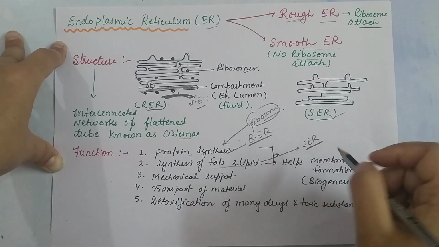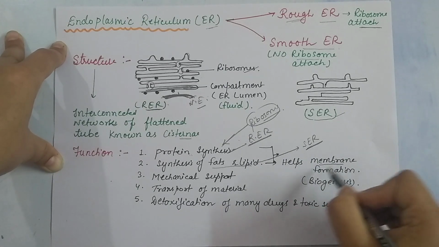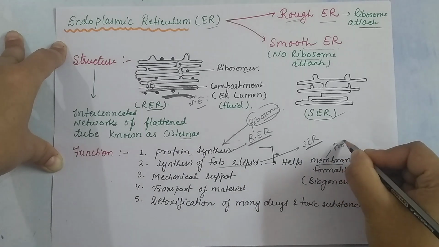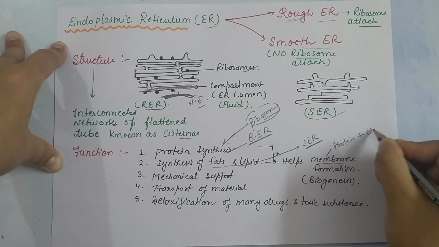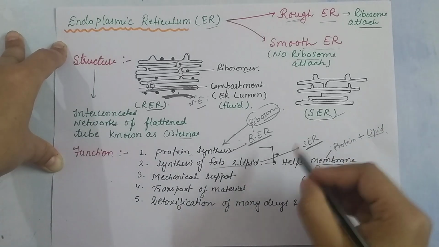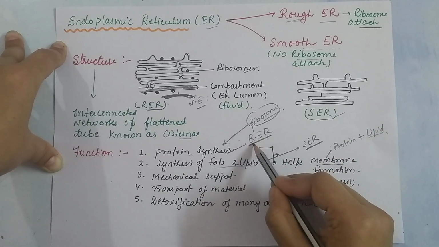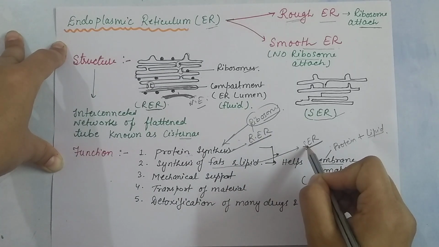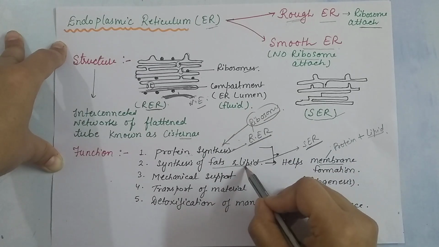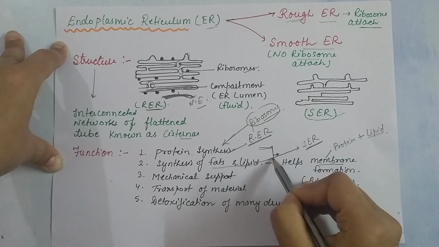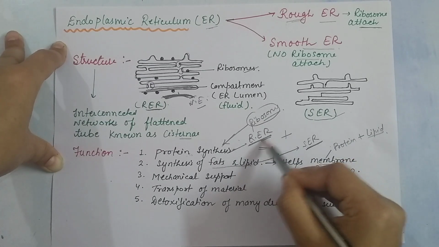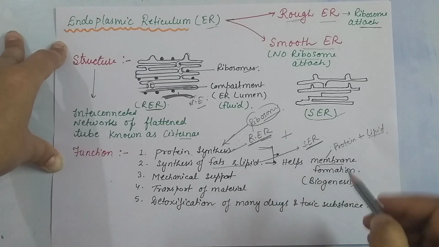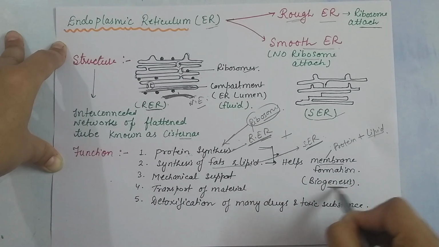And you will see that the cell membrane is made up of protein and lipid, yes, phospholipid. So you will find here that the rough endoplasmic reticulum forms the protein and the smooth endoplasmic reticulum helps in the formation of lipid. So both smooth and rough endoplasmic reticulum help in the formation of the cell membrane, and that is known as biogenesis.